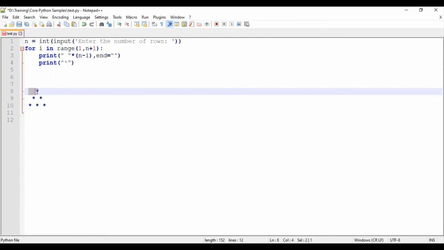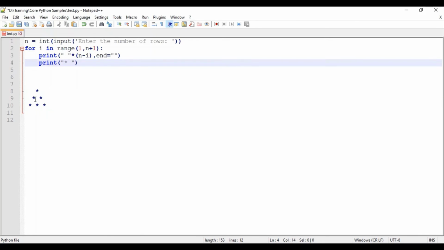After 2 spaces, I'm just overriding the new line character present at the end, so that it doesn't jump to the new line. It would just stay here. After these 2 spaces, I am printing this star, and I will give a space also, as in the next iteration we need spaces. So, star space. Okay, this iteration gets over.